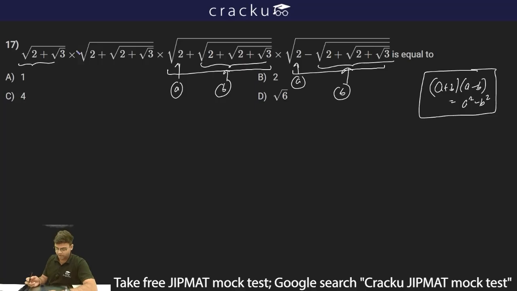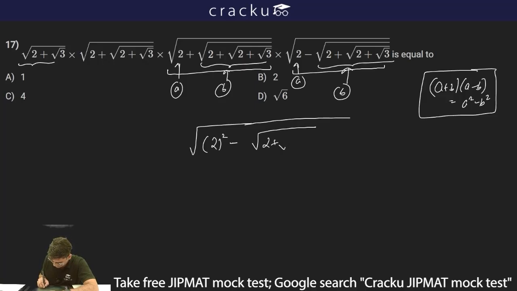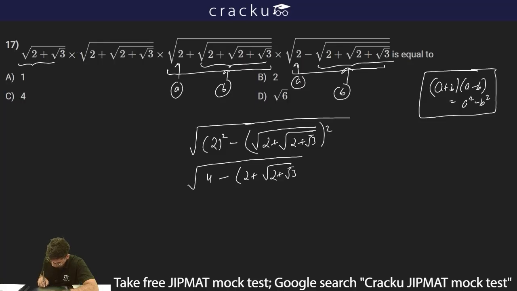So A plus B into A minus B, again under root, since both of them are in under root, I can just put all of them in under root. A square, which is 2 square, minus B square, which is under root of 2 plus under root of 2 plus under root of 3 whole square. So this will be equal to under root of 2 square is 4 minus, if I square this term, the under root will be removed and this will become 2 plus under root of 2 plus root 3.